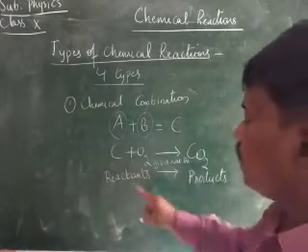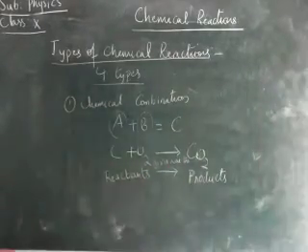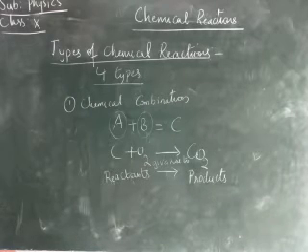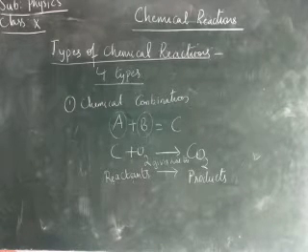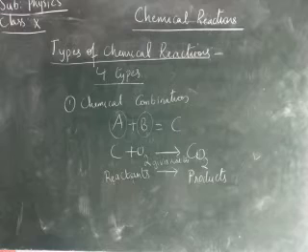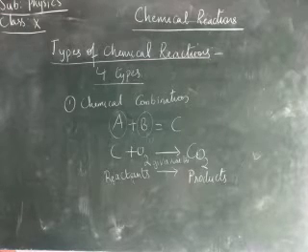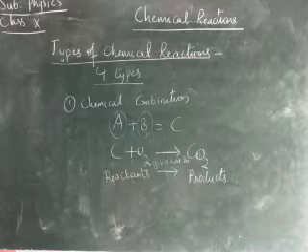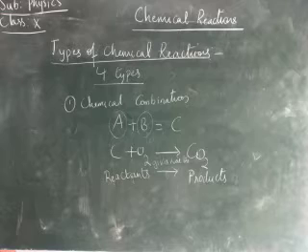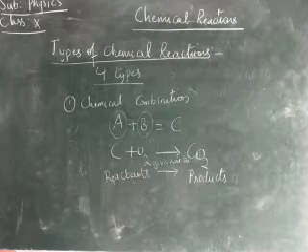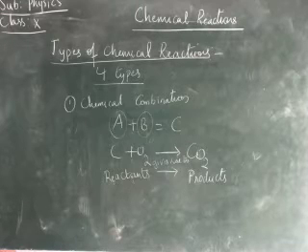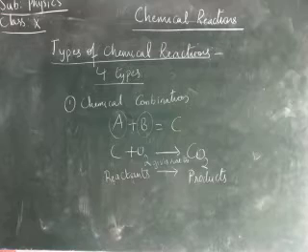Therefore reactants react together to give new products. Here carbon and oxygen are called the reactants, and carbon dioxide is a combination of those two. The resultant of the two reactants, carbon and oxygen, is called carbon dioxide. Carbon dioxide is the product, children. Therefore we say that C and oxygen O2 are the reactants. CO2 is the product, children.